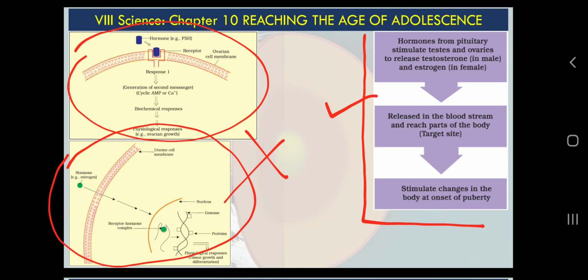As I have said, these hormones are chemical messengers. These are some chemicals which convey messages from one cell to another cell, from one body part to another body part. Very simple notion. So how will they convey messages? Again, chapter number 8, cell structure and function, comes into the picture. If you want to learn more about cells, you can refer to my previous video of chapter number 8, available in the link in the description below or in the playlist of class 8 science.